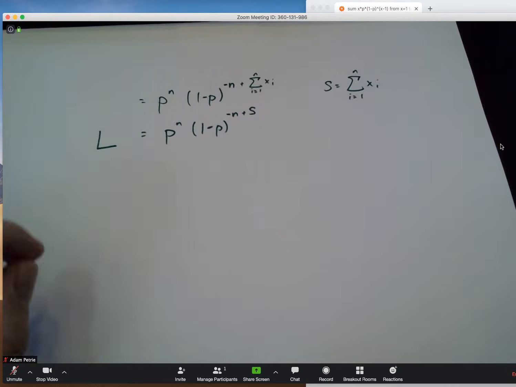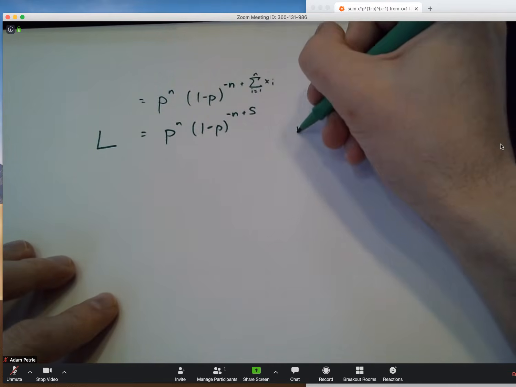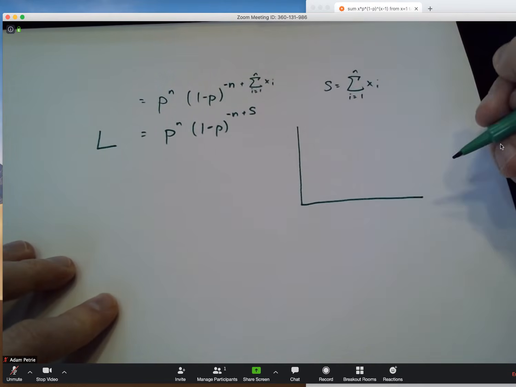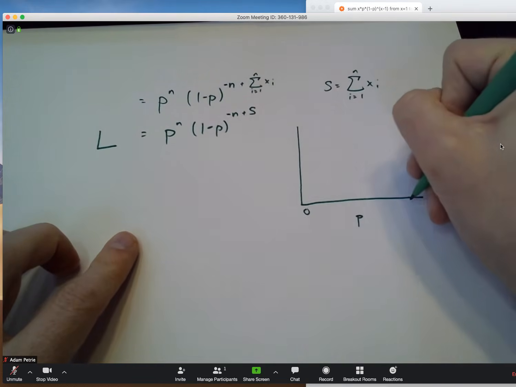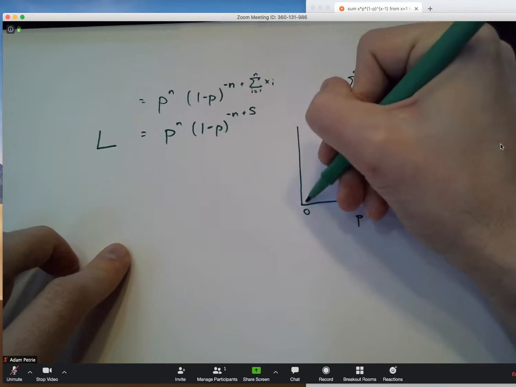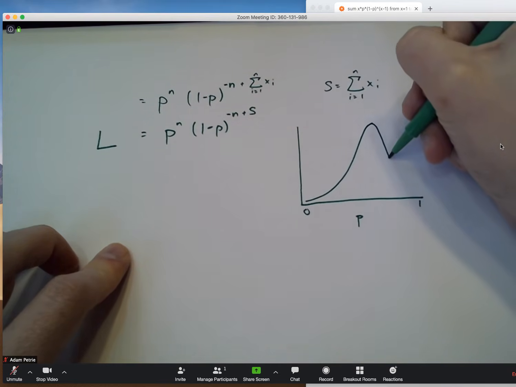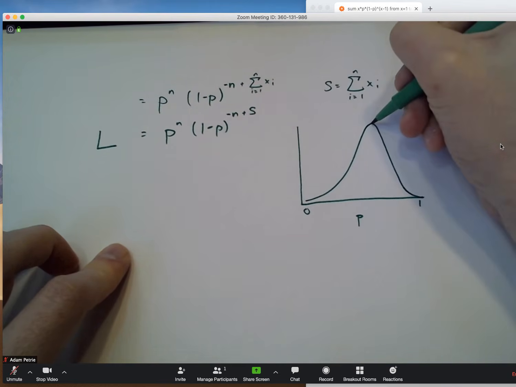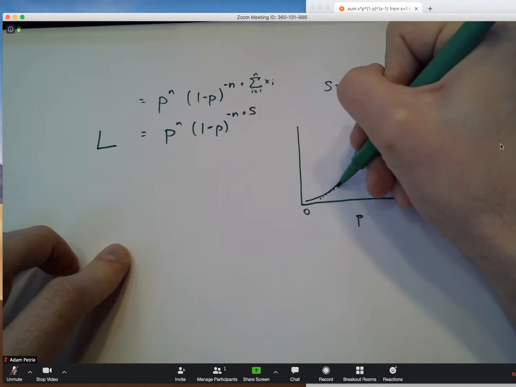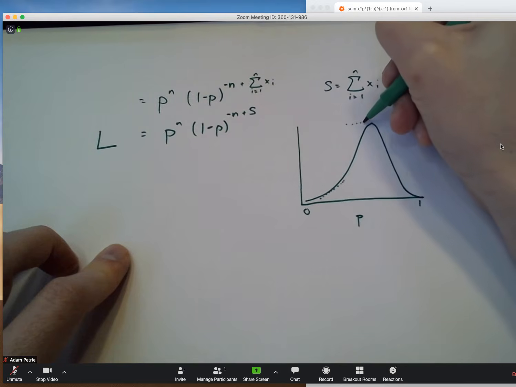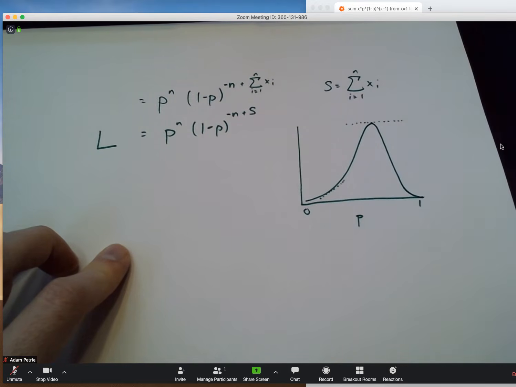And when we maximize a function, what we'd like to do is essentially figure out where the slope of that function is going to be equal to 0. So as I vary p from 0 to 1, schematically, it's going to look something like this. It's going to rise up to a peak, and then it's going to fall down. And at this peak, if I look at the slope of a tangent line to the point on the curve right at that peak, that slope is equal to 0.